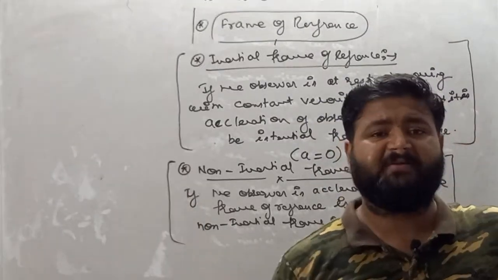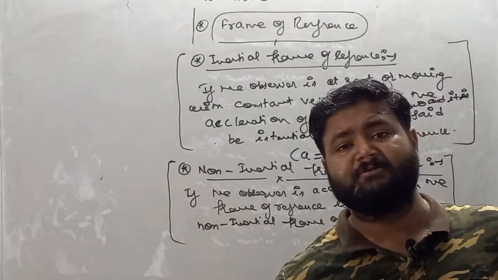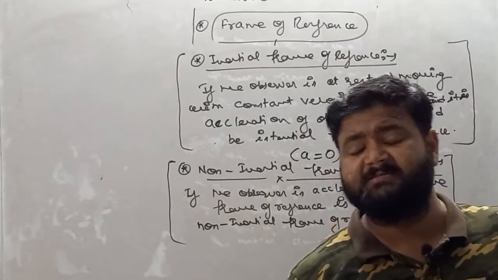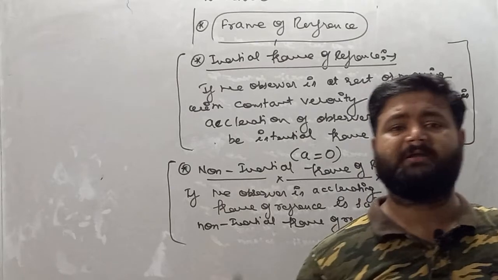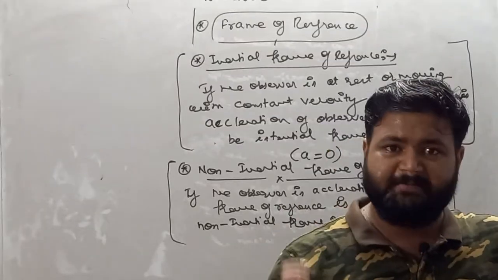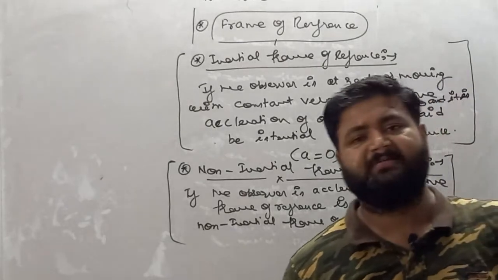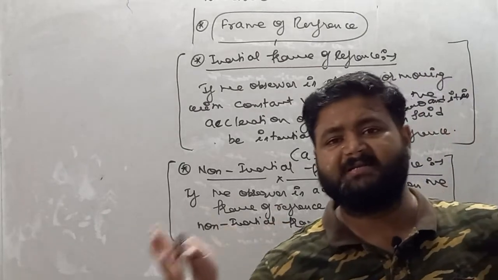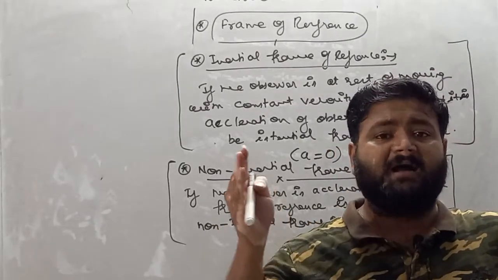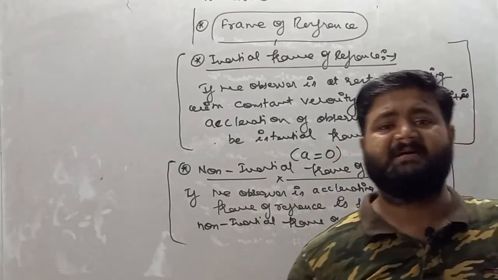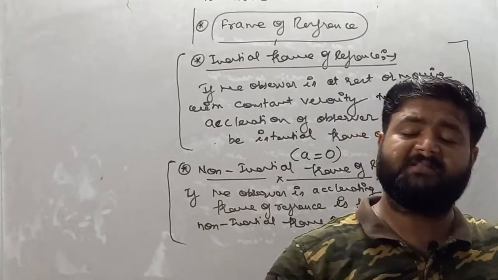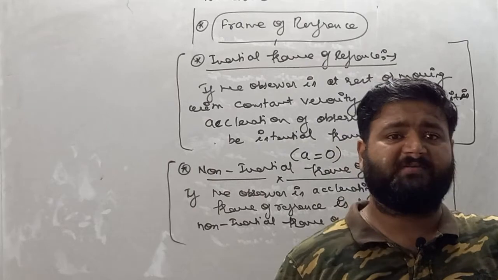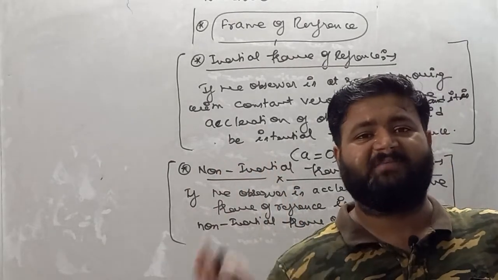So in an inertial frame of reference, we can say the observer is not accelerating. That is, either the observer is at rest or the observer is moving with constant velocity. When we are talking about an inertial frame of reference, remember, the acceleration of the observer is always equal to 0. A non-inertial frame of reference is nothing but an accelerating frame of reference. In this condition, the observer is in motion with variable velocity, or we can say the frame of reference which is accelerating is called a non-inertial frame of reference.